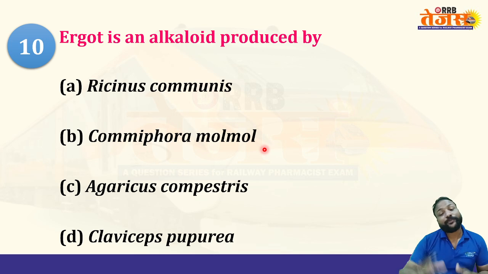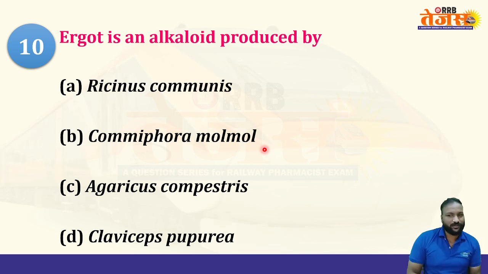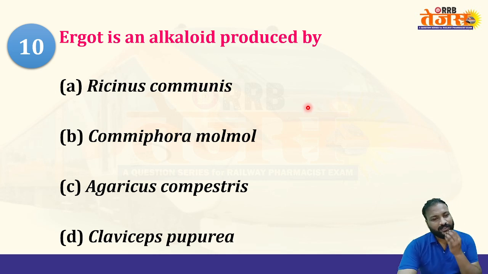Ergot is an alkaloid produced by which source? Option A, Ricinus communis. Option B, Commiphora molmol. Option C, Agaricus campestris. And option D, Claviceps purpurea. If you've gone through the ergot life cycle, you can easily identify this answer and choose the right one. So what is the right answer here?